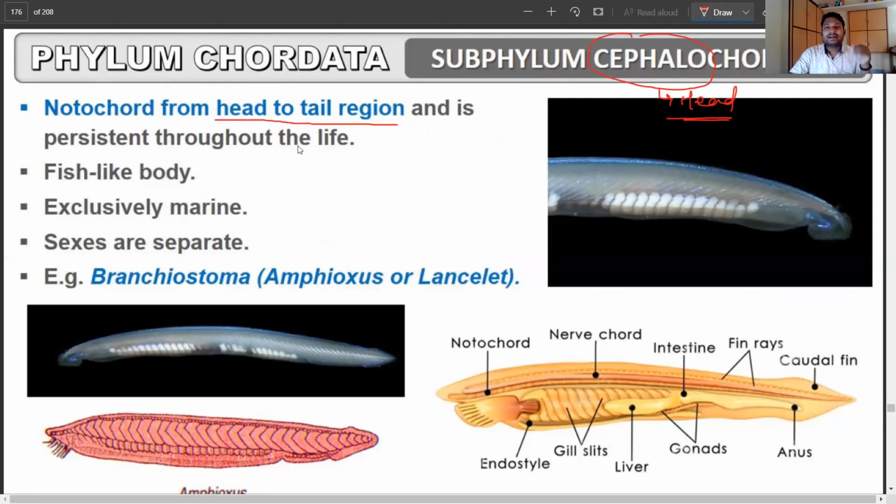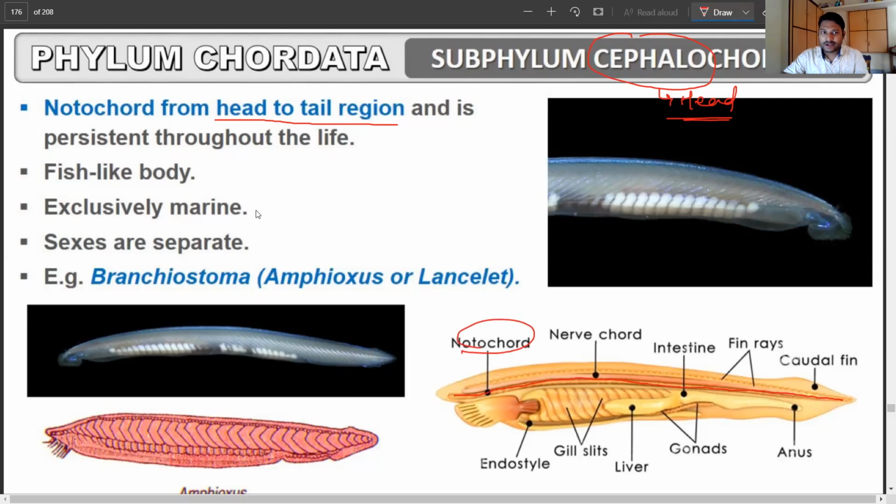In the previous case, it is present only in the tail region in the larval form, but here it is persistent throughout life. From the beginning till the organism dies, the notochord is present, from the anterior region all the way to the posterior region. You can see the notochord all around, and it is persistent, which means it will be present throughout the organism.